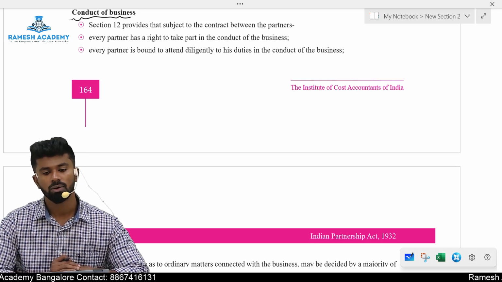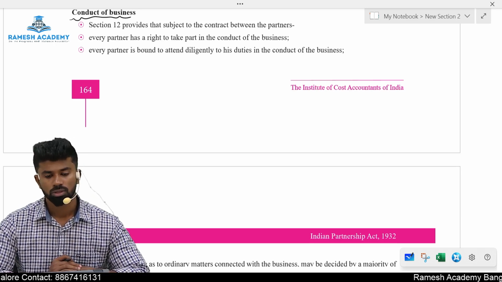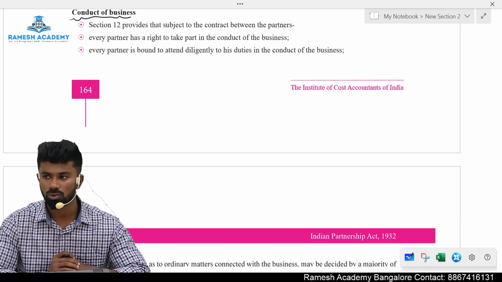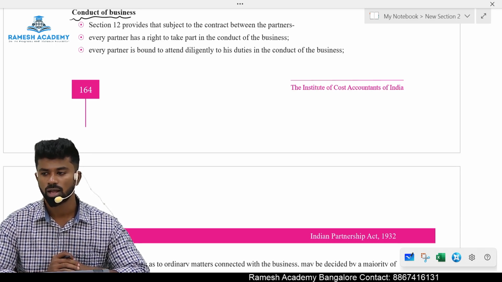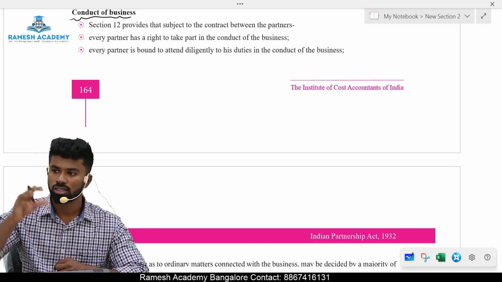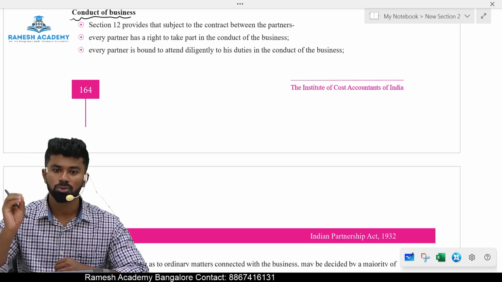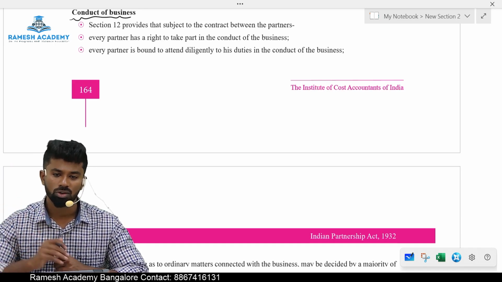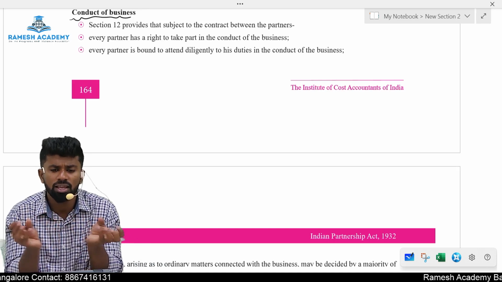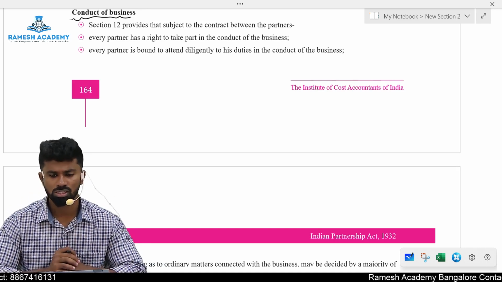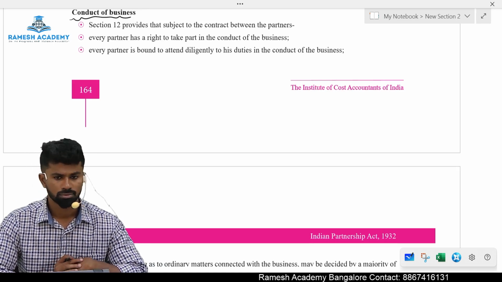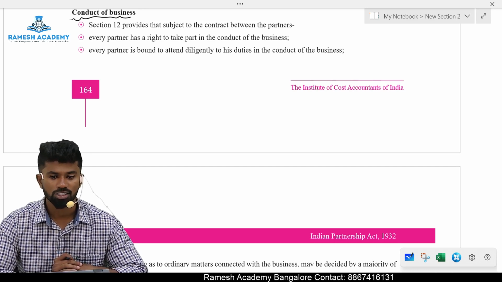Now if a client comes and asks you, he wants to start a partnership and he provides a list of things he wants to include, saying, madam, I want drawing rights, I want remuneration rights, I don't want the other partner to have a drawing right. So he will bring all these rights and duties. Where can we agree all these rights and duties? What is the document called where we can include all these rights and duties? It is called the partnership deed.